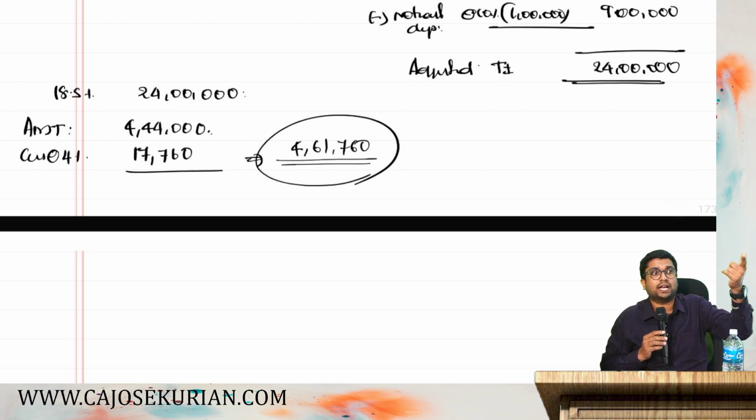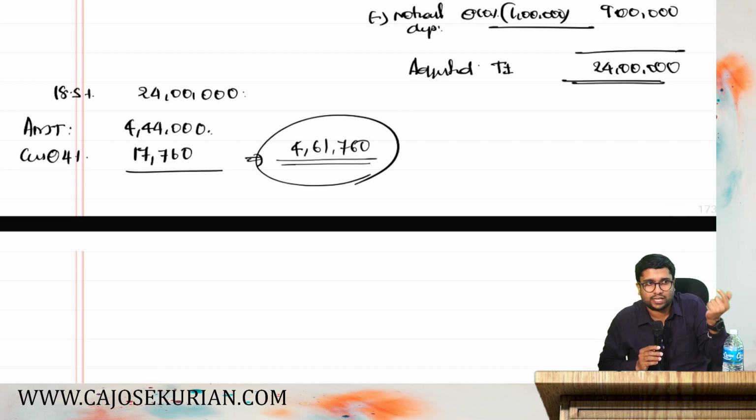They need to compute the adjusted total income. How to compute adjusted total income? Take the normal total income and add back 10AA, or add back Chapter 6AC heading, or add back 35AD, but you can deduct 1 year notional depreciation when you add back. Then 18.5% on that, plus surcharge if any.